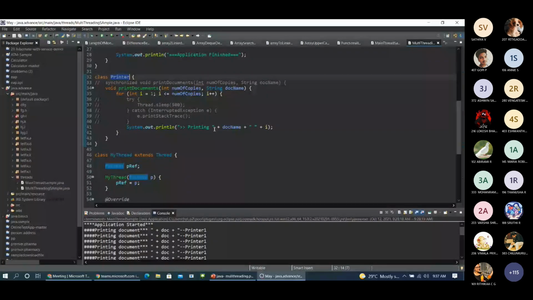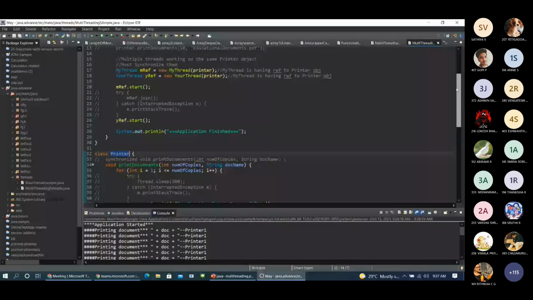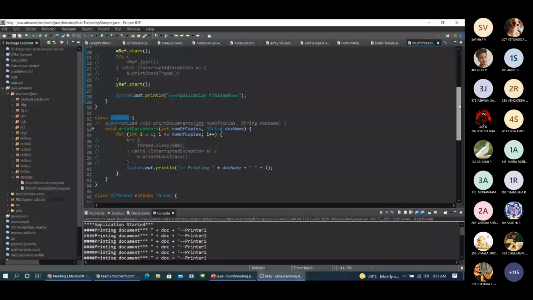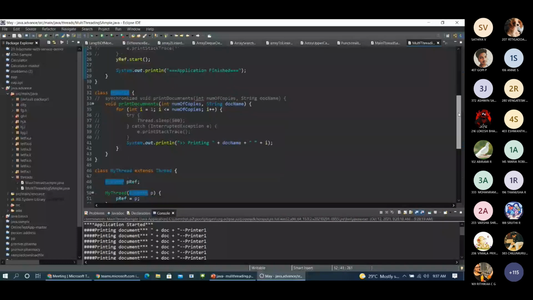The Printer class has a method printDocuments, and it takes the value dynamically. Whatever value we provide, it gets executed. If you want to print 100 copies, we provide 100 and it will print 100 copies. That is how it is happening. So our class has a method printDocuments, and we have created an object for the Printer class. We are going to use this printer object in our multiple thread classes.